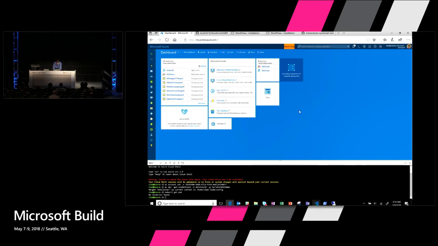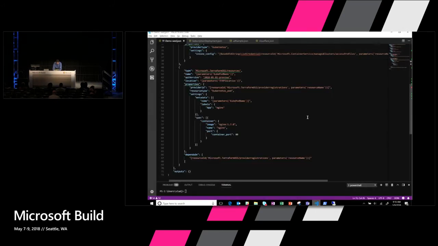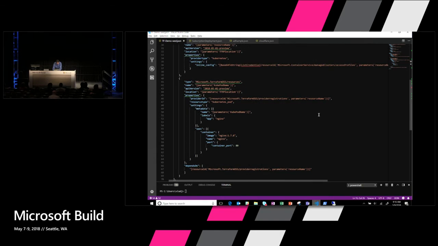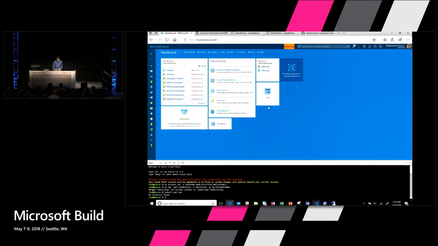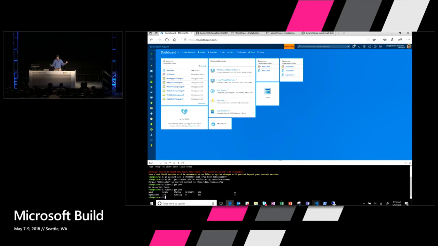From this template deployment, anything else to tell you on this? We'll show you a few of the other Cloudflare deployments in a second. So this template is now being submitted to ARM. ARM is invoking just like it always does across all of the different resource providers. Now it's finished, and if we do a kubectl get pods, we can see that the Nginx image is running in this particular container. So we were able to do this data plane operation through this Terraform resource provider.